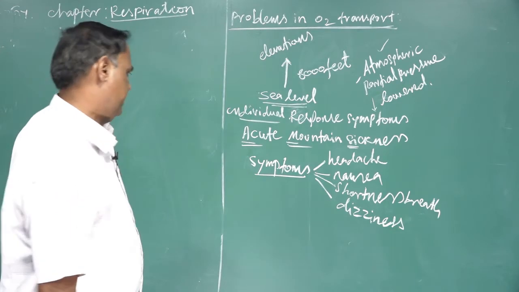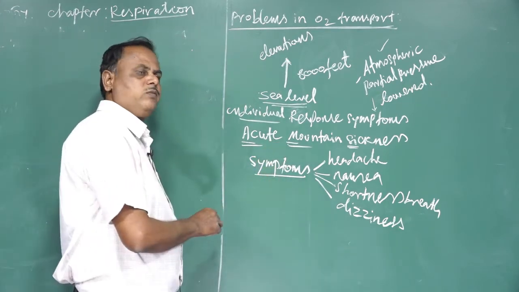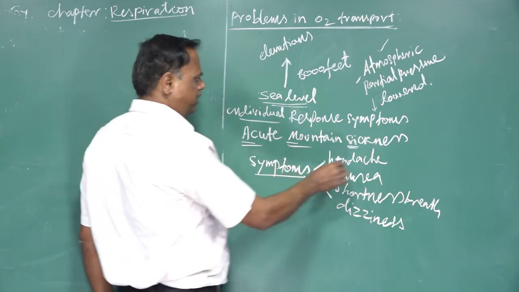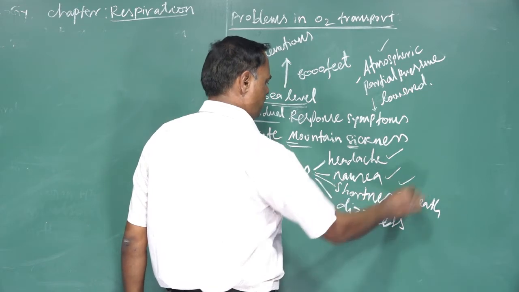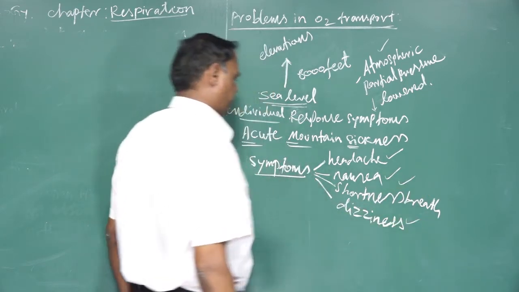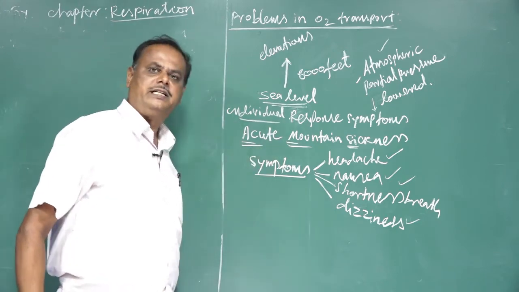The symptoms commonly seen are headache, nausea, shortness of breath and also dizziness.